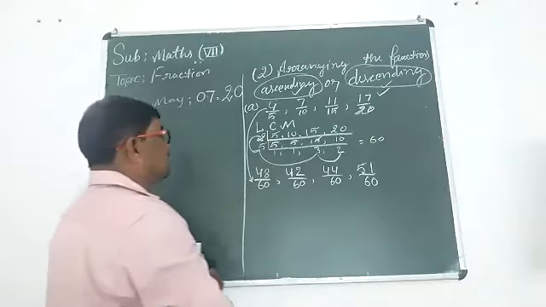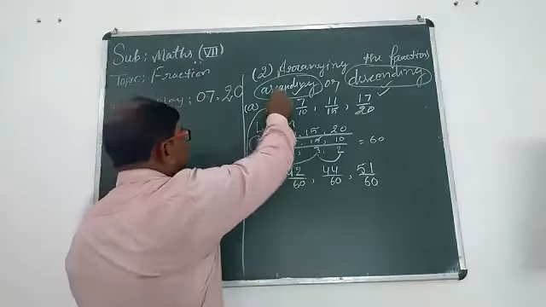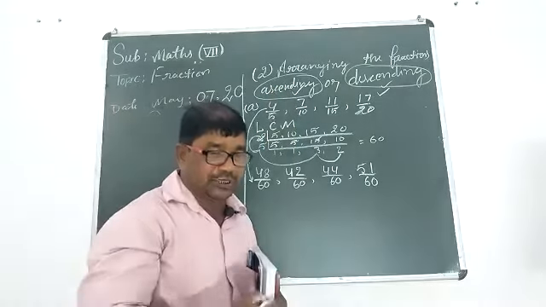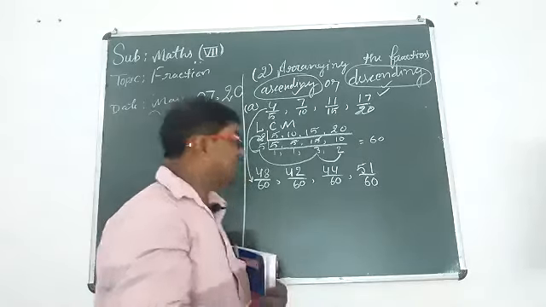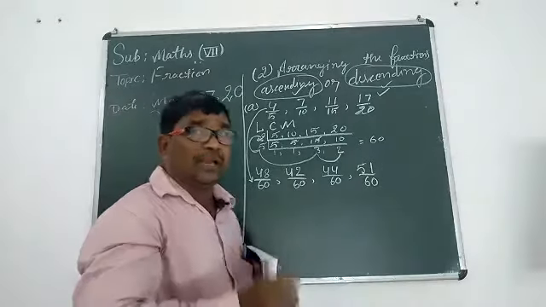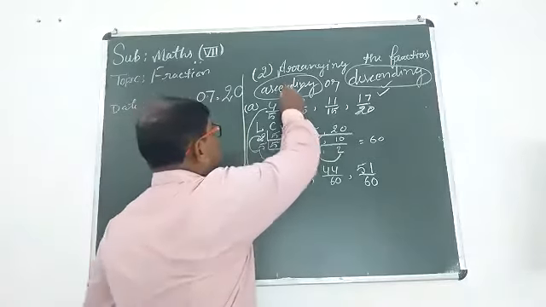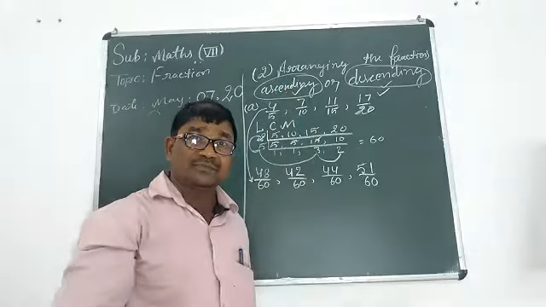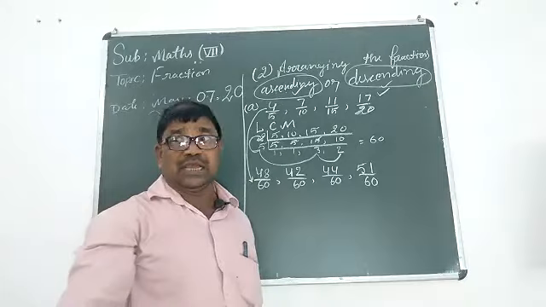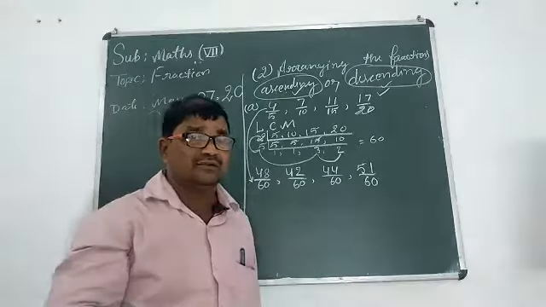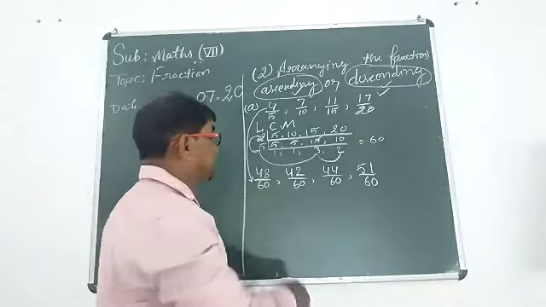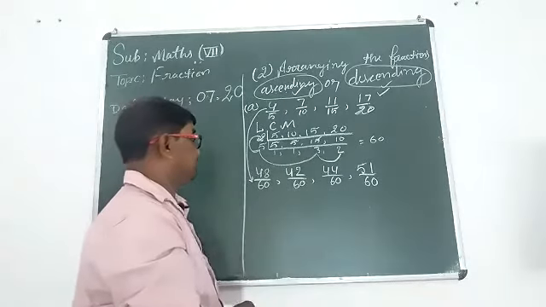Okay. You are thinking about ascending, so we should select the smallest fraction. If you are thinking about ascending, then you should select the smallest first.